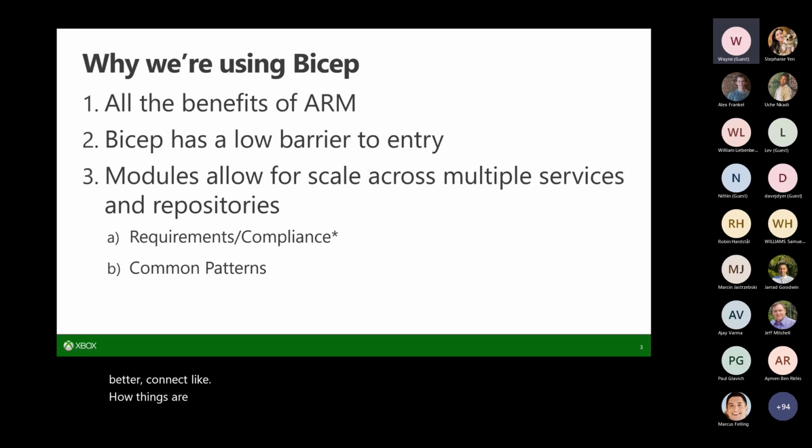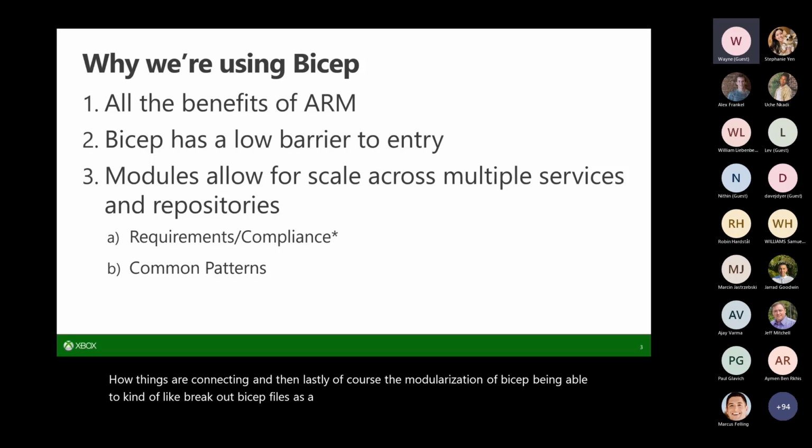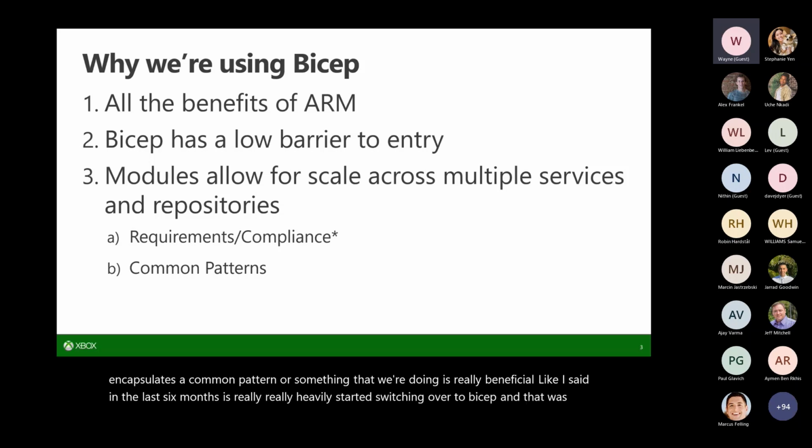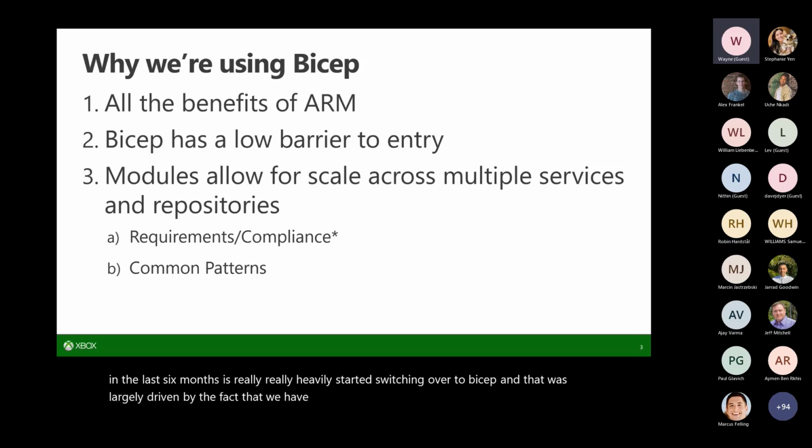And then lastly, of course, the modularization of Bicep, being able to break out Bicep files as a module or submodule that just encapsulates a common pattern or something that we're doing is really beneficial. Like I said, in the last 6 months is really when we have heavily started switching over to Bicep, and that was largely driven by the fact that we have some compliance work where basically every service that we own, we want a specific monitoring agent that's collecting certain telemetry, running a security pack.